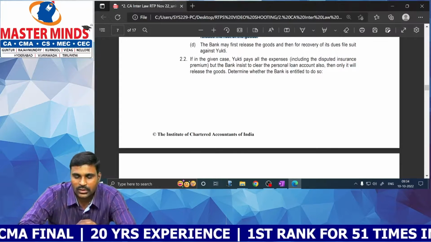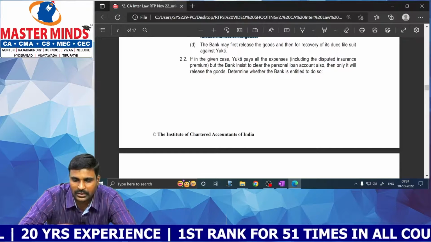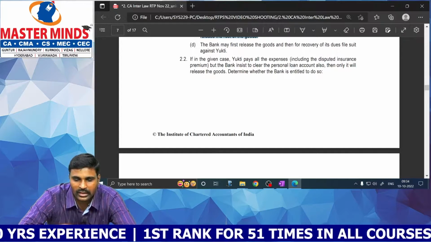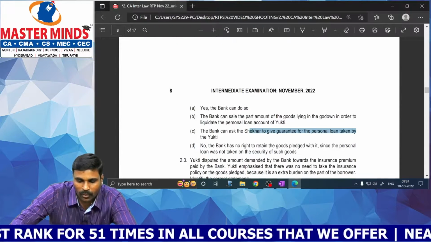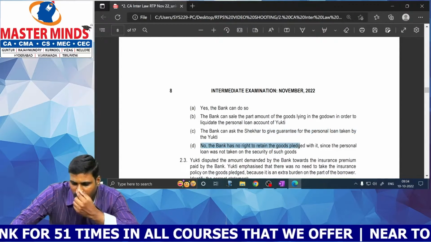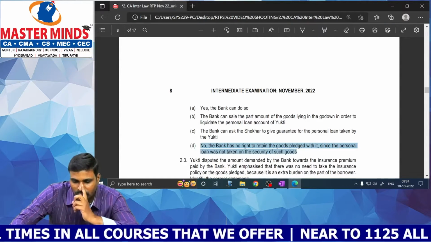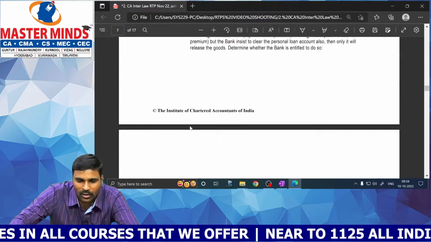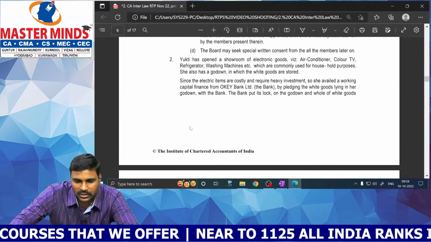In the given case, Yukti pays all the expenses, including the disputed insurance premium, but the bank insists to clear the personal loan account also. Then only it will release the goods. Determine whether the bank is entitled to do so. Okay, the bank has no right to retain the goods pledged with it, since the personal loan was not taken on the security of such goods. Okay, right. So when the personal loan has been taken, here we have to say whether it is a particular lien or general lien.